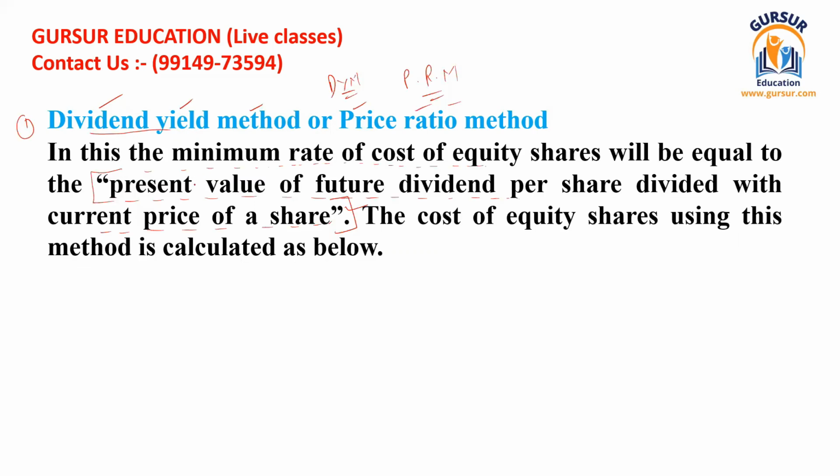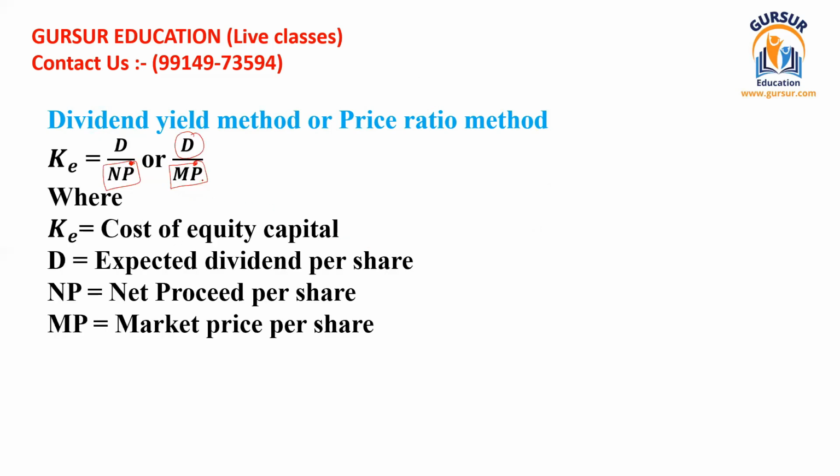So what the line was telling you was the present value of future dividend per share, divided by the current price of the share. The current price of the share could be the market price. That is all referred to as KE, and KE stands for cost of equity.